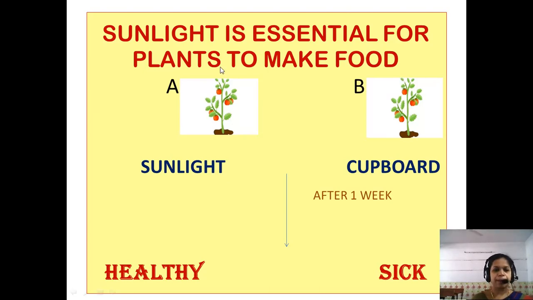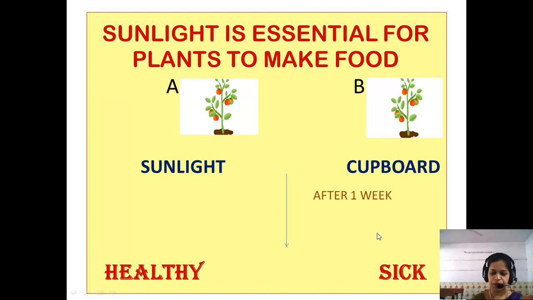Place one plant at a spot that receives sufficient amount of sunlight and place another plant into a dark cupboard, and leave these plants for at least 1 week in their respective places. After 1 week, when you observe the plants, you will see that the plant placed in the open looks healthy, whereas the plant kept in the dark cupboard looks sick.